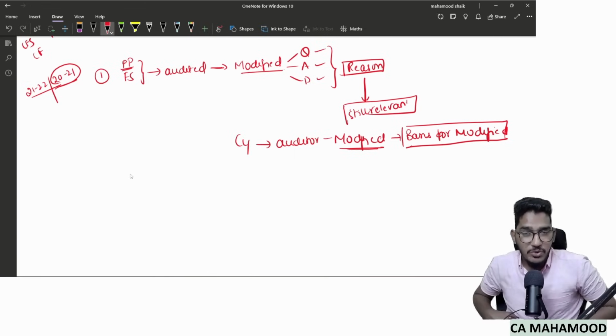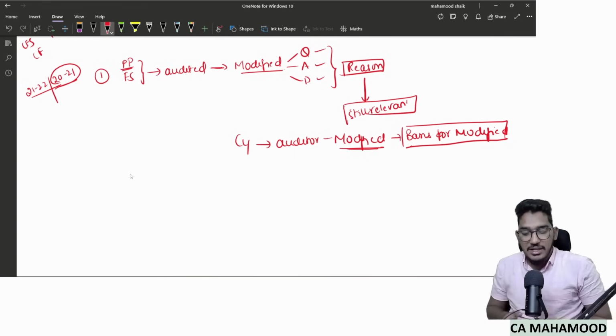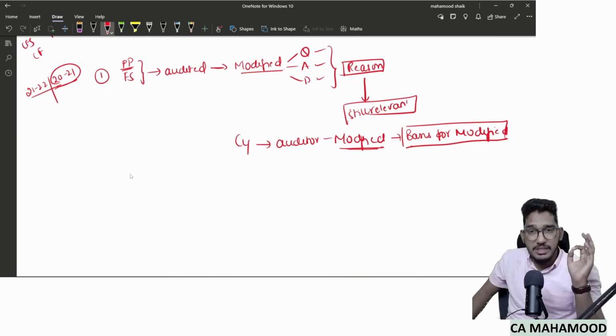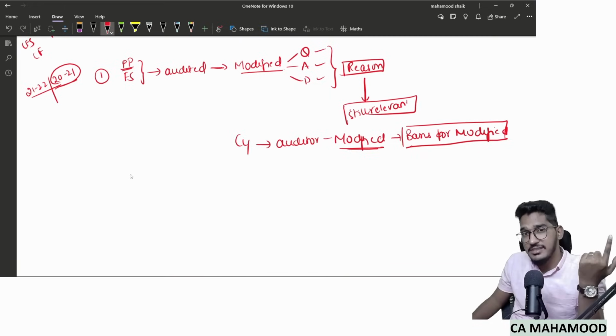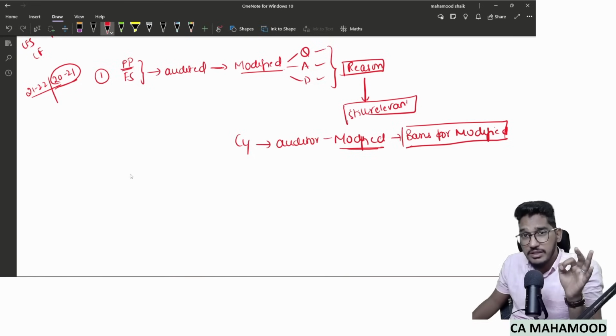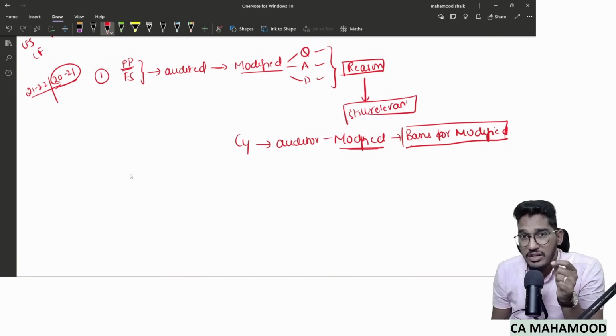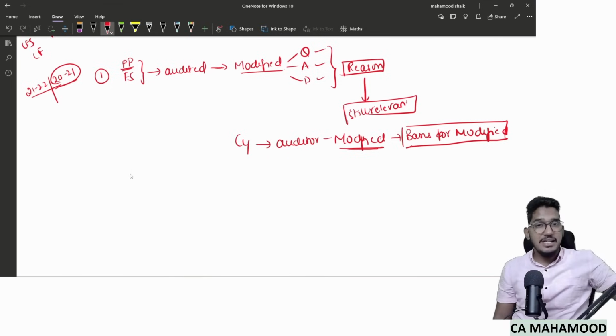In the basis for modified opinion paragraph, I will say, for the current year I'm giving a modified opinion because there is a misstatement in the last year, and the same misstatement is there in the current year also. Generally, in normal circumstances, in your audit report, if it is a case of corresponding figures, you should not refer to prior years. But here you are taking the name of last year. You are saying in the basis for modified opinion that there is a misstatement in the last year.